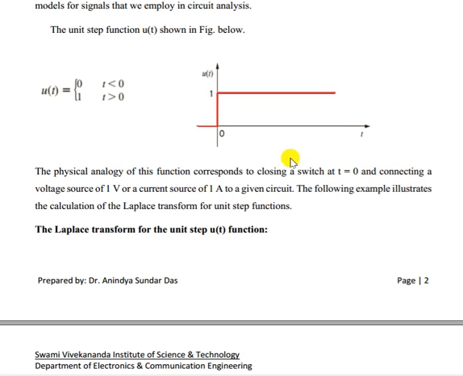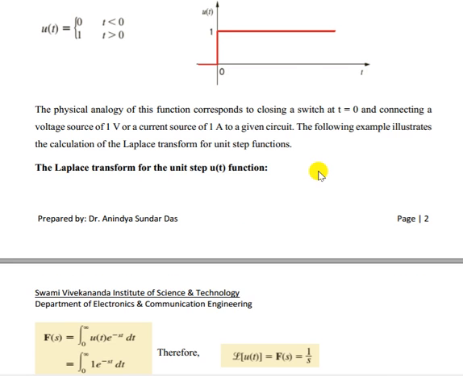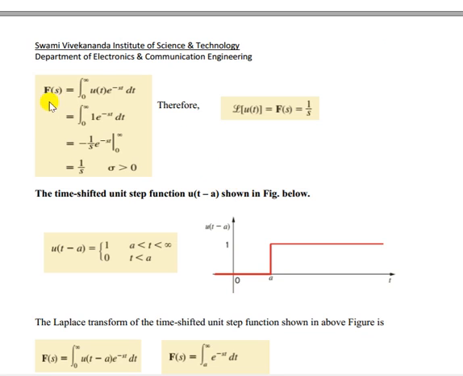For t less than 0, before the switching operation, it is not connected. The value is 0. Now if you want to solve that, F(s) equals the integral from 0 to infinity of f(t) e to the power minus st dt. f(t) is nothing but u(t). Now, u(t) is 1 from 0 to infinity. So, 1 times e to the power minus st dt.